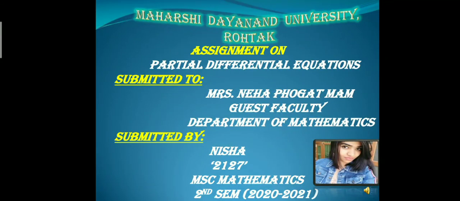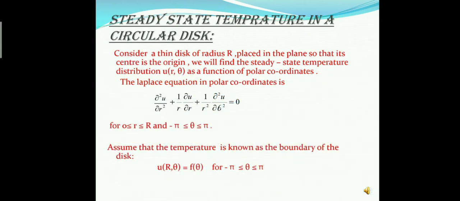Today my topic is steady state temperature in a circular disk. Consider a thin disk of radius R placed in the plane so that its center is the origin. And now we will find the steady state temperature distribution u(r, θ) as a function of polar coordinates.